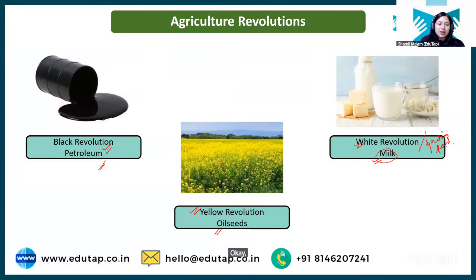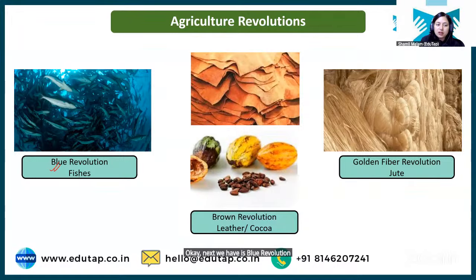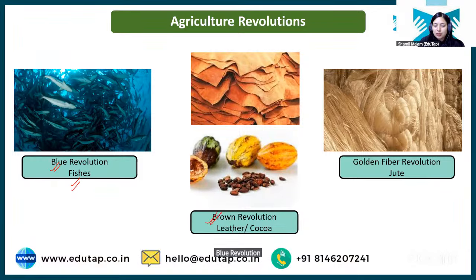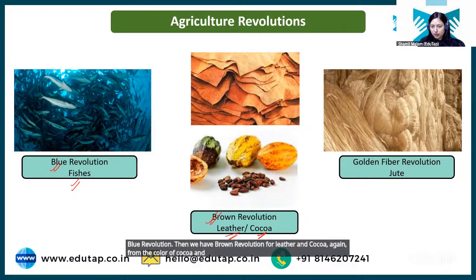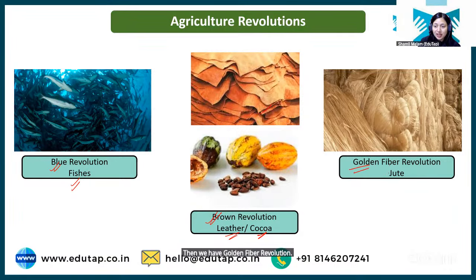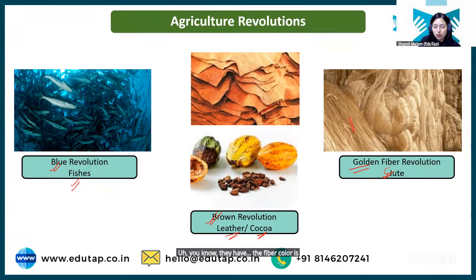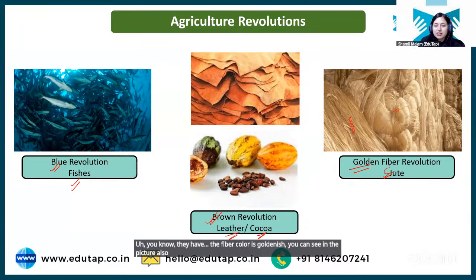Okay, next we have blue revolution. So students, when fish production increases, it was known as blue revolution. Then we have brown revolution for leather and cocoa. Again, from the color of cocoa and leather, brown revolution. Then we have golden fiber revolution. It is the increase in production of jute. So students, the jute crop has golden fiber. The fiber color is goldenish. You can see in the picture also. So hence it was given the name golden fiber revolution.